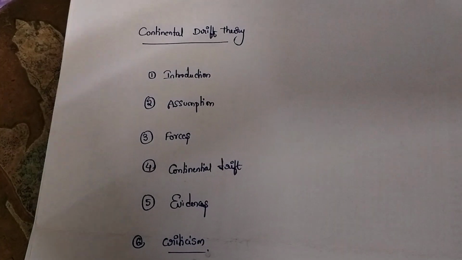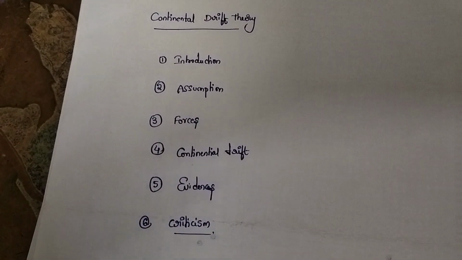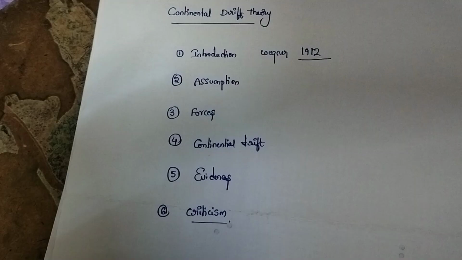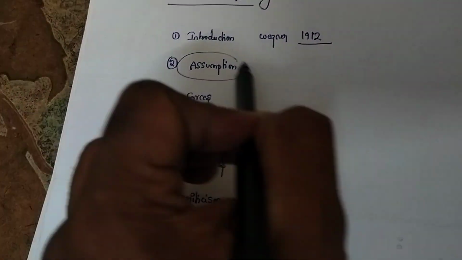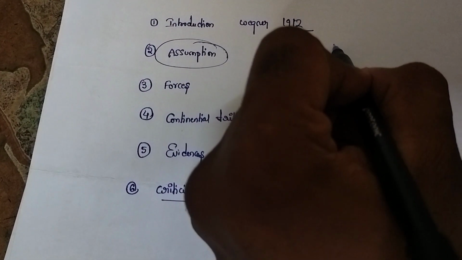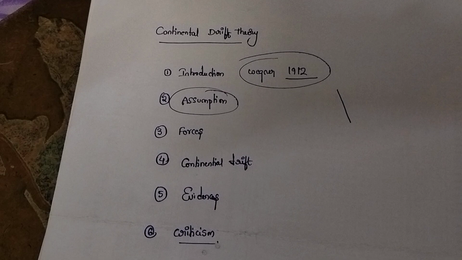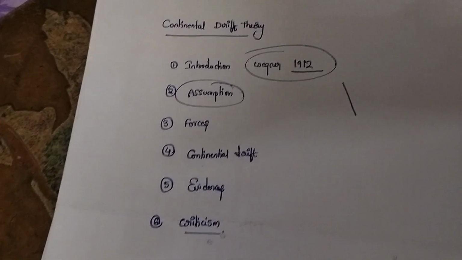First, the continental drift theory. It was proposed by Alfred Wegener in 1912, who was a German meteorologist. Now coming to the assumption. Assumption means what Wegener proposed. He discussed the Earth's climate.